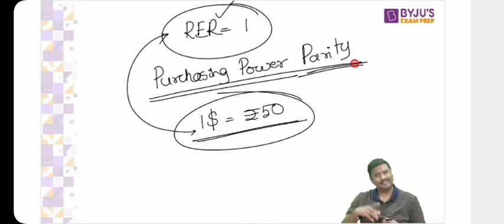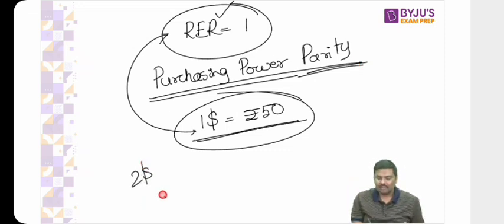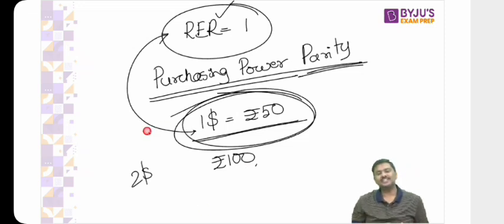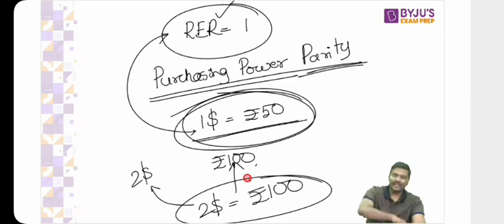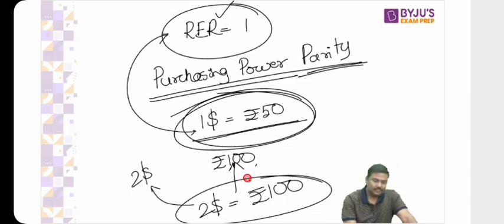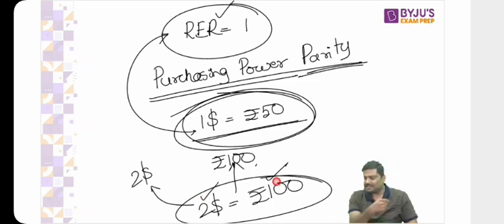Substitute in the formula. Again, don't bother with all these calculations, not at all relevant. For example, this pen. This pen in USA will cost you $2 and in India will cost you 100 rupees. Now look at the exchange rate. Whether I have $2 or I have 100 rupees, will I be able to purchase the same set of goods and services in both India as well as USA? Right? This we simply say is purchasing power parity.